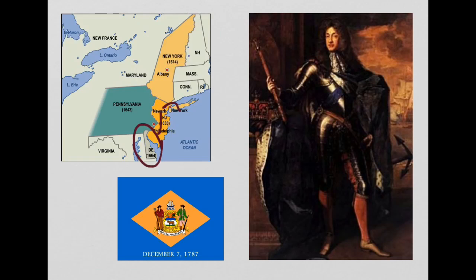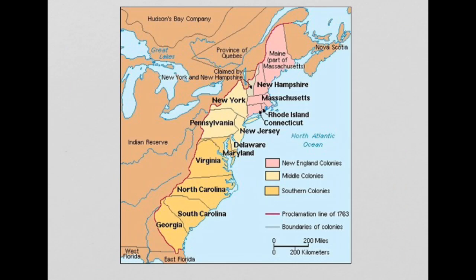Here we see pictured again, a little bit less flamboyantly, but still pictured here. So the Duke of York would rule the land for a long time before giving it to Penn in 1682, and it would remain under his authority until 1776. So 4 colonies, 4 areas and states made up the Middle Colonies. Note on this map here, we have New York, we have Pennsylvania, we have New Jersey, and we have Delaware. Those 4 colonies made up the Middle Colonies.